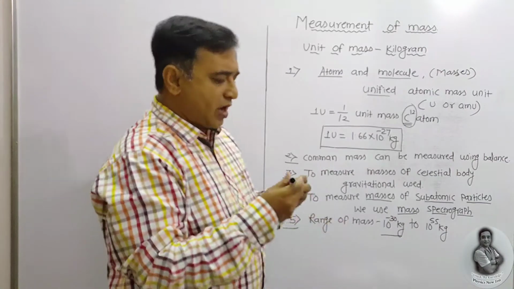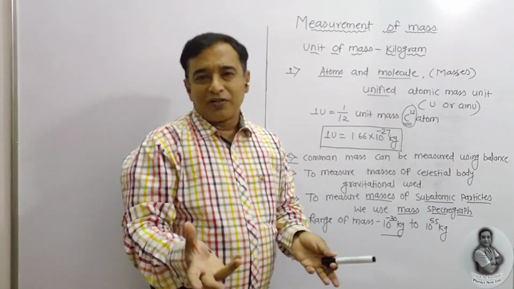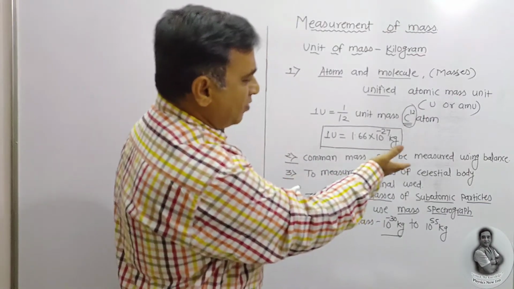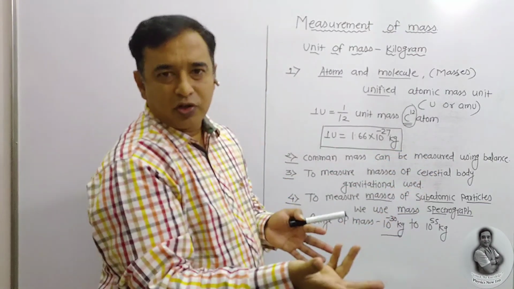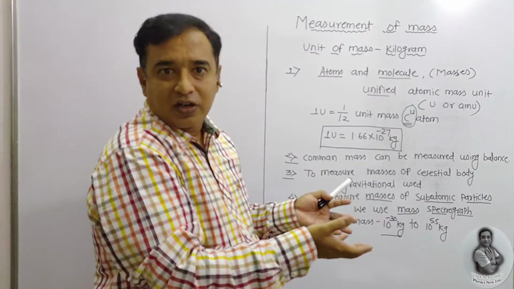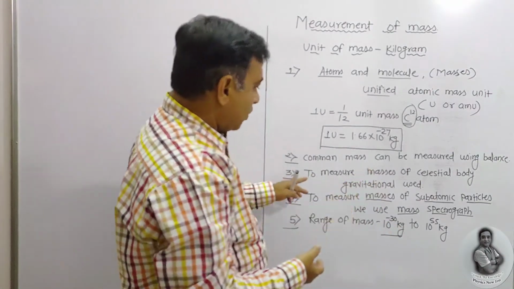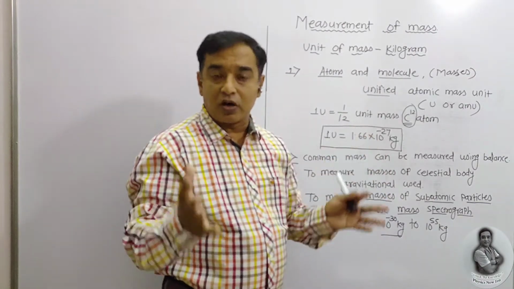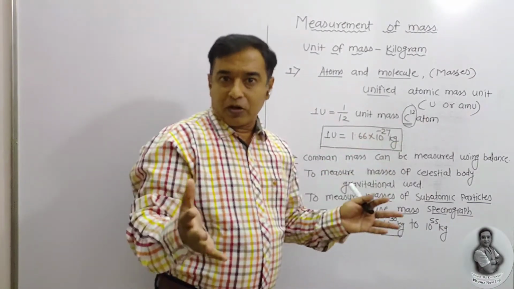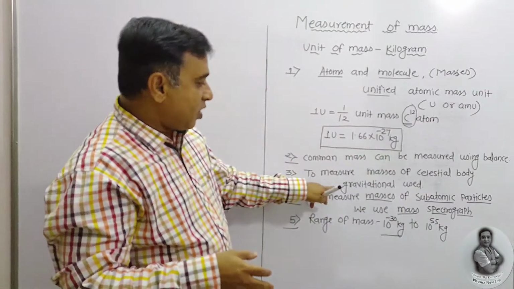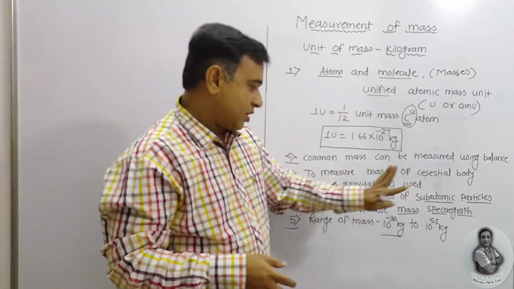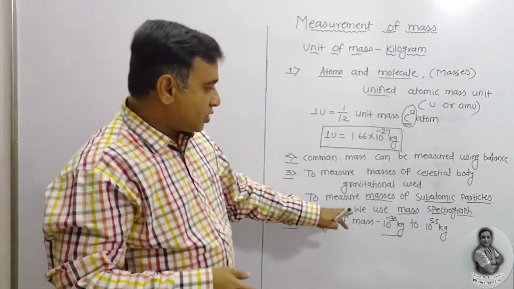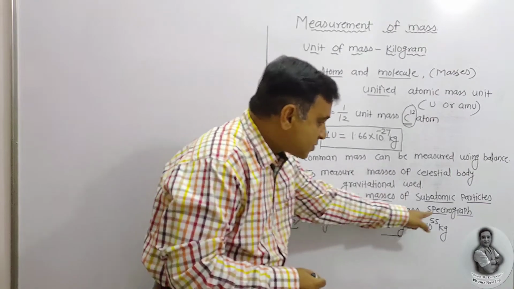And the common mass we are going to utilize, just like sugar, any object can be measured using our daily measurable balance, that is, digital balance and all that. To measure the masses of the celestial huge bodies, just like the Earth, Moon, Jupiter, Mars, can be obtained using the gravitational method. And to measure the masses of subatomic particles, we are going to utilize which one? The mass spectrograph.